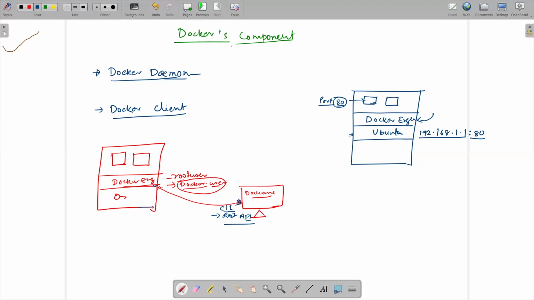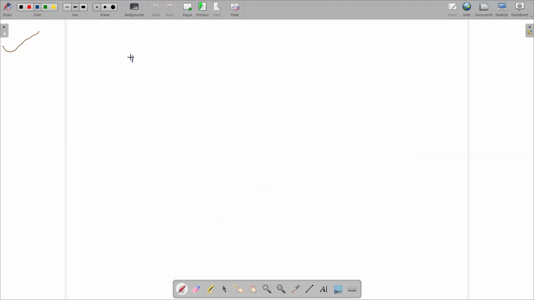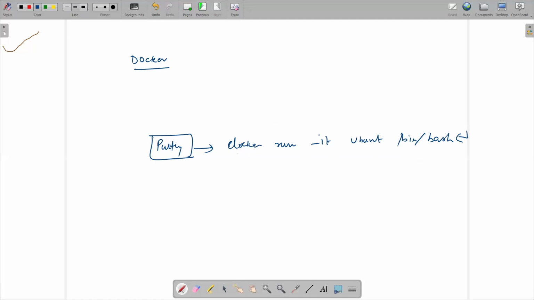See, the thing is that we connect to the Docker server from PuTTY, and on PuTTY we write the instruction: docker run -it and the image name, not a container name, it's an image name, and /bin/bash. We pass this instruction through PuTTY, and that PuTTY is connected to the Docker server, the Docker instance, and creates the container from the CLI, correct?